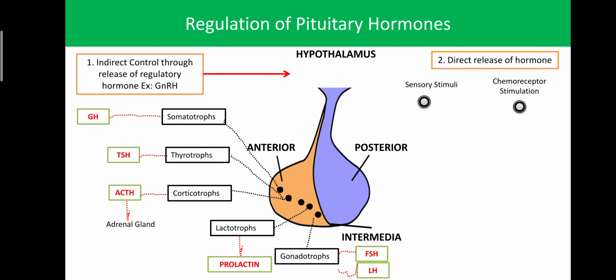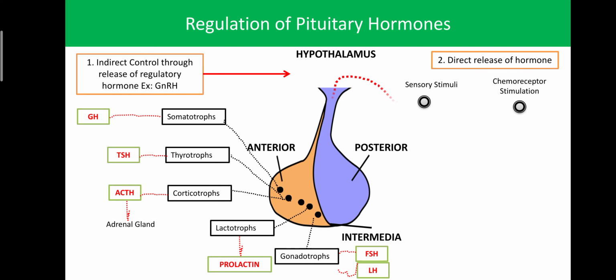The same nuclei also receive stimulation or impulses from the chemoreceptors, known as chemoreceptor stimulation. When the nuclei of the hypothalamus get the information from the sensory neurons or chemoreceptors, they are involved in the synthesis of ADH and the synthesis and secretion of oxytocin.